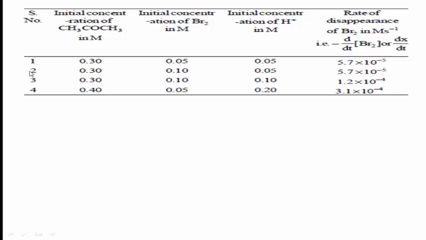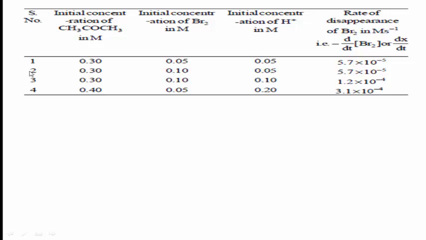Again, from 2 and 3, in which CH3COCH3 and Br2 remain constant but H plus increases from 0.05 M to 0.10 M, that is, it becomes doubled, the rate of the reaction changes from 5.7 into 10 to the power of minus 5 to 1.2 into 10 to the power of minus 4, or simply 12 into 10 to the power of minus 5. Thus it also becomes almost double. It shows that the rate of the reaction is directly proportional to the concentration of H plus.